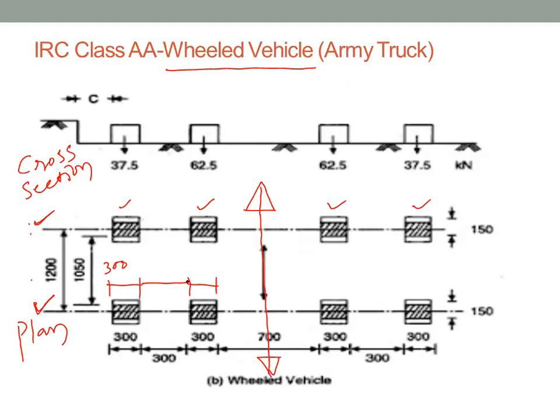What is the distance from one wheel to the other wheel? 300 mm. What is the width of this tire? 300 mm. Similarly, the width of this tire is 300 mm. The distance between wheel to wheel is 300 mm. Next, the distance between this wheel and this wheel is 700 mm. This is the total width of the vehicle.